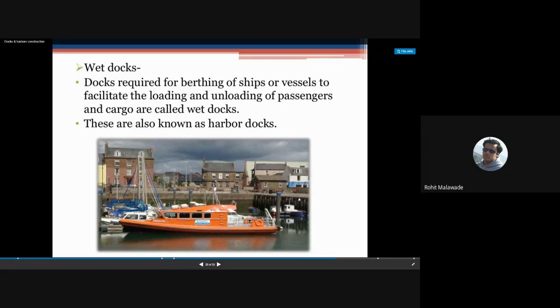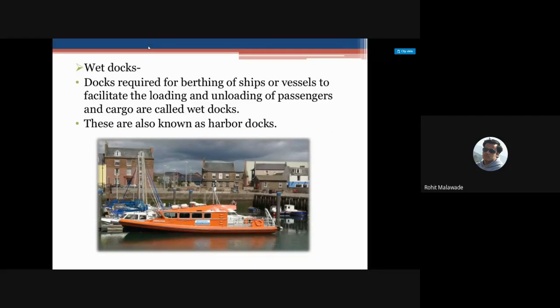See here, you can see the docks, right? Here it is always going to be filled with water. And this is meant for the loading and unloading of the passengers as well as your cargo. Okay, so this is known as the harbor dock as well as the wet dock.